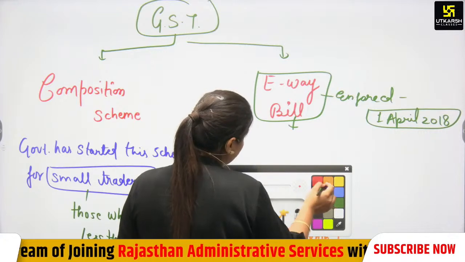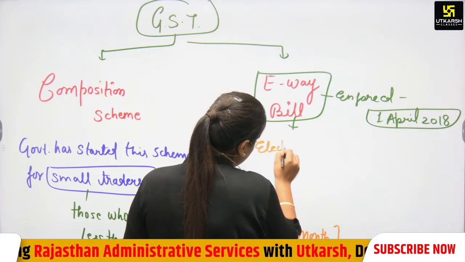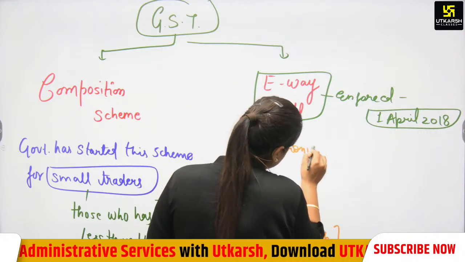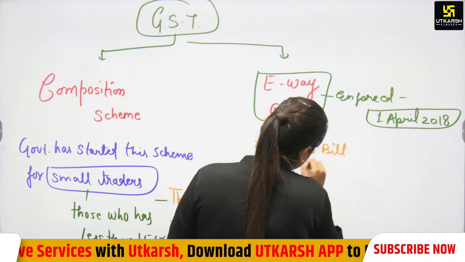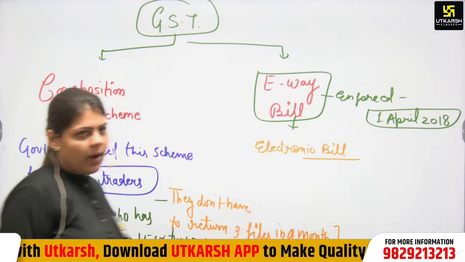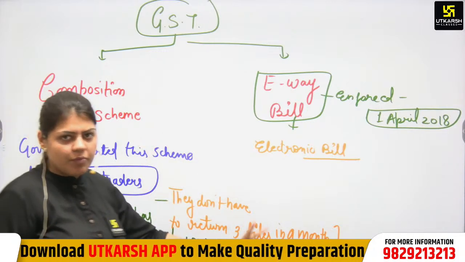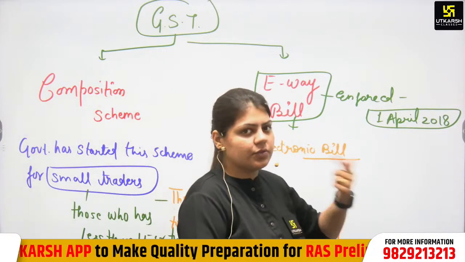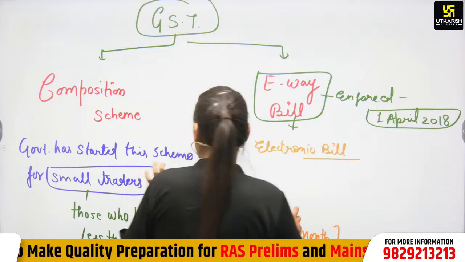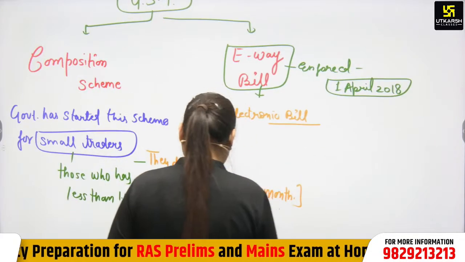It was enforced from the 1st of April 2018. The e-way bill is an electronic bill, required at the supply of goods and at the return of goods.